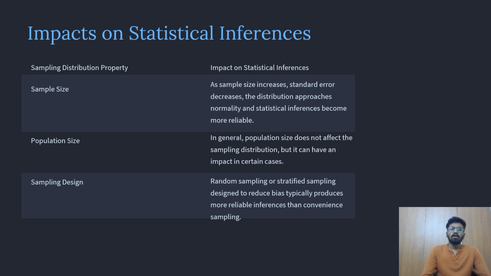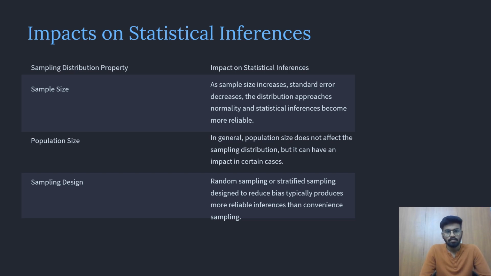So let us study how sampling distribution properties impact statistical inference. If the property is sample size, then as the sample size increases, the standard error decreases. The distribution approaches normality, and the statistical inferences become more reliable.